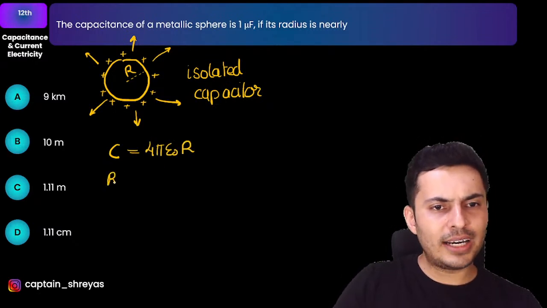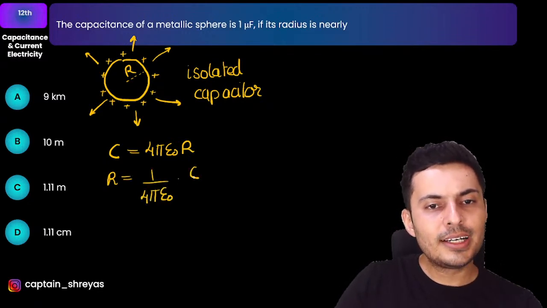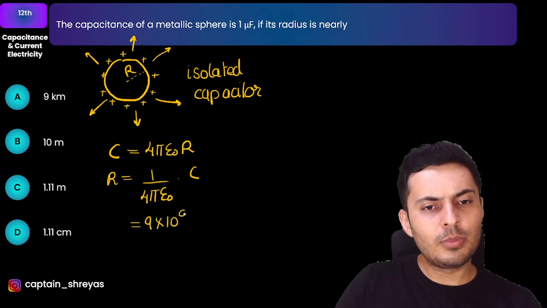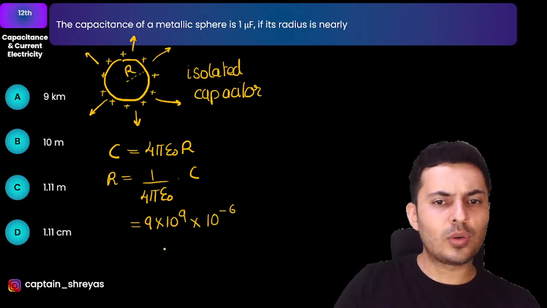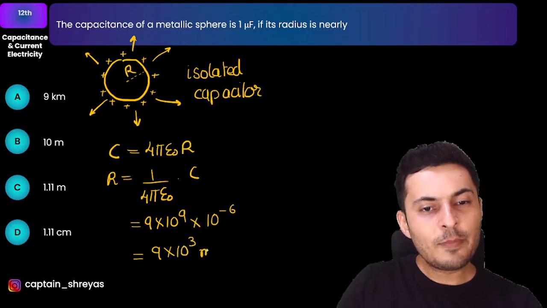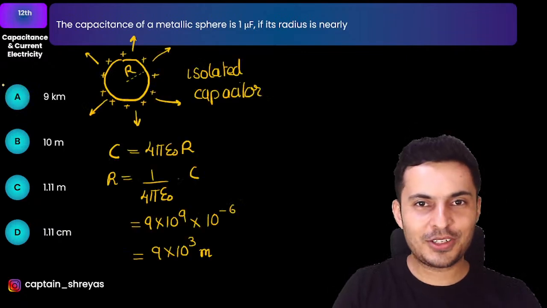The question is to find the radius, so it will be 1 by 4 pi epsilon naught, C is there on the top. 1 by 4 pi epsilon naught is 9 into 10 to the power 9. The capacitance is 1 microfarad, so it should be 9 into 10 to the power 3 meters, which is kilometers, option A, of course.